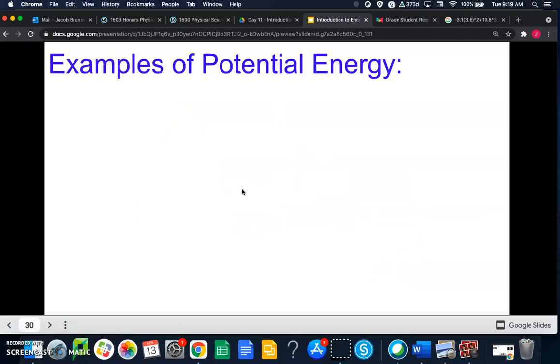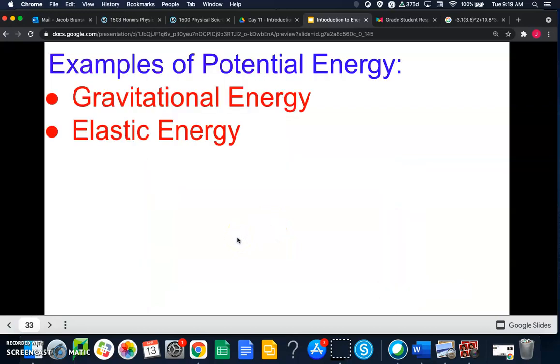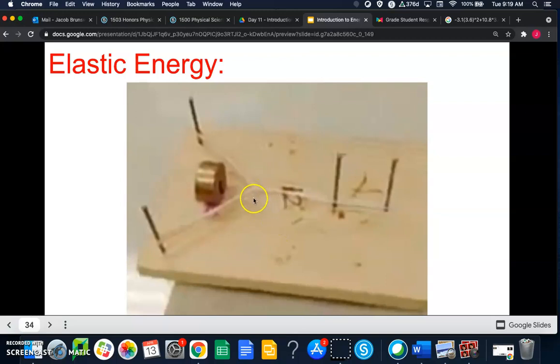Okay, so then examples of potential energy. Gravitational energy, right? Think about like this pineapple sitting on a table. It has the potential to fall down, right? If I push it. Right now it's not moving, but if I pushed it, it would fall and then it would be moving. Elastic energy, right? So if you remember from the Newton's third law lab, we pulled back those elastic rubber bands, right? And then when we cut the string, they move forward. But while they're pulled back, they have the potential to snap back forward. And so we call that potential energy, or elastic potential energy.